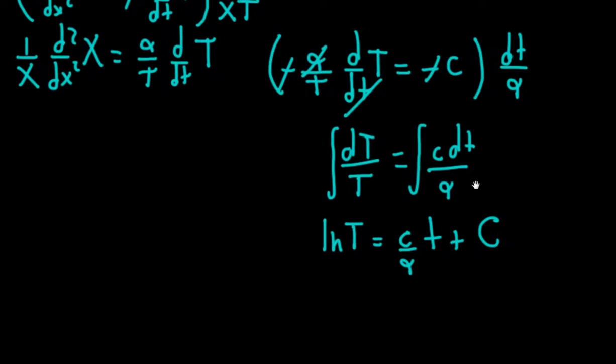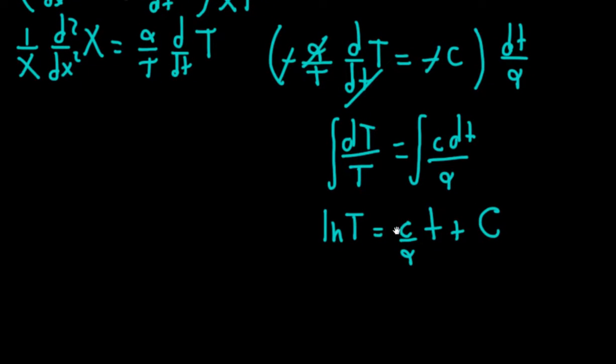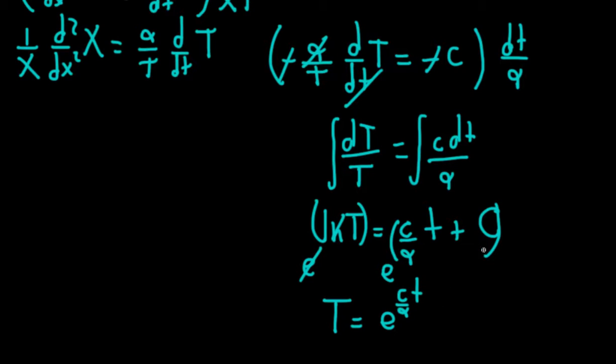And now what? Well, I don't want the natural log of t. But then I can just take e and raise both sides by e. And here e cancels the logarithm. So I just end up with t is equal to, well, here this doesn't simplify much more, but now here the integration constant that I messed up with the parenthesis sign over there.